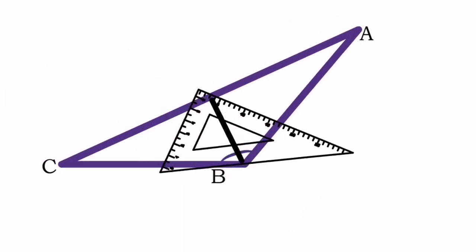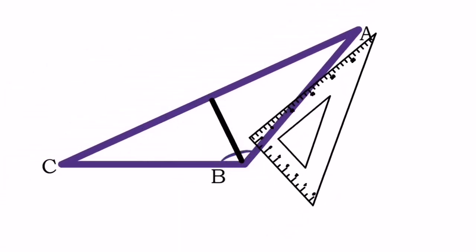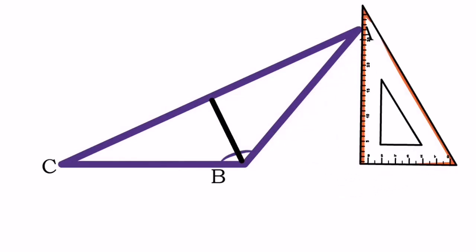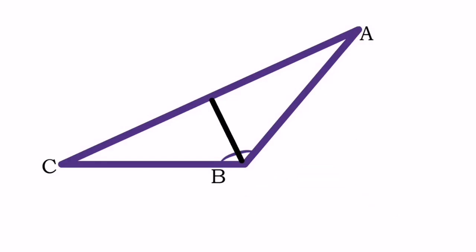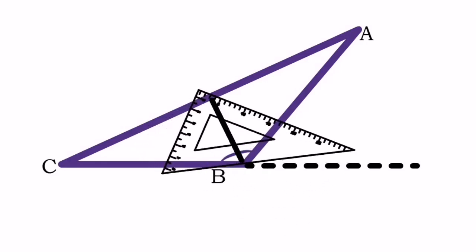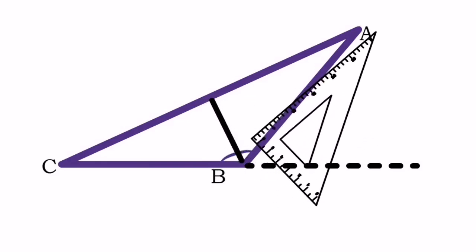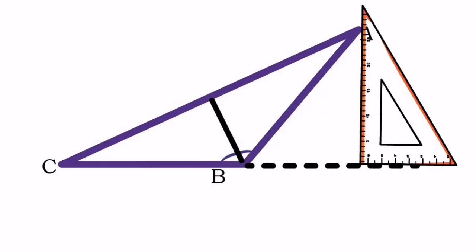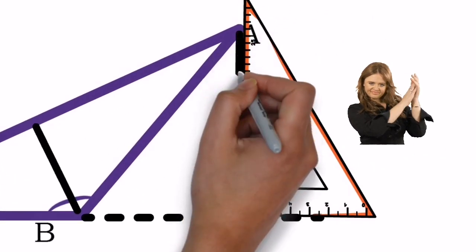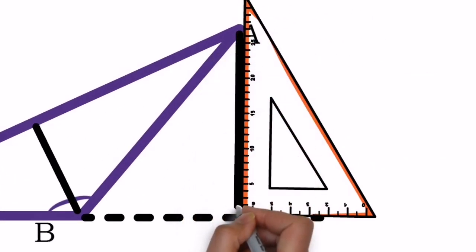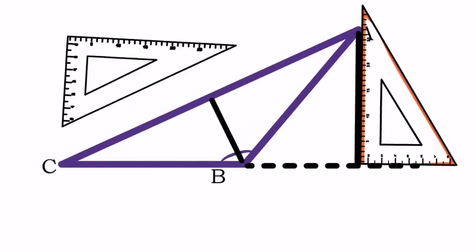Now when we try to draw the altitude from vertex A, you will find that the smaller section cannot be placed on side BC. Then at this time what can be done? Any guesses? Yeah, it is easier to understand. Just increase the length of side BC in such a way that it will be easier to place the set square on the increased side, and then once the overlapping is done properly, you have to just draw a segment which will be perpendicular to the increased part.